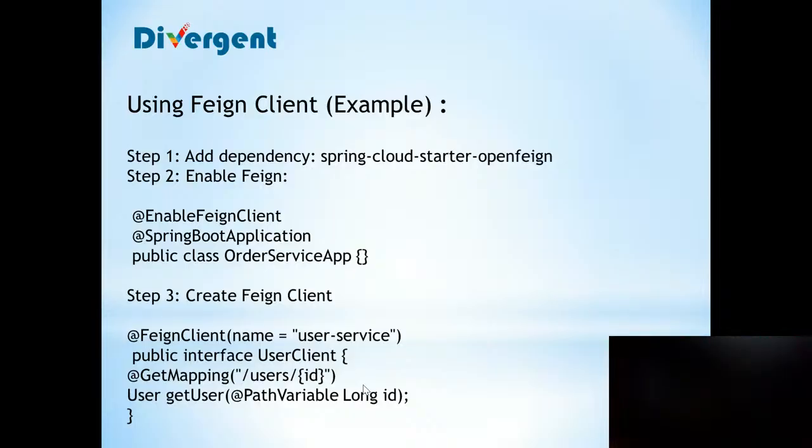Then we will create an interface, UserClient, and inside that we use the Feign client annotation. Here we mention the name related to our user service, and then we call our endpoint from the user service, like get user. It will be the same URL that we used in our user service. So it will be the get user.